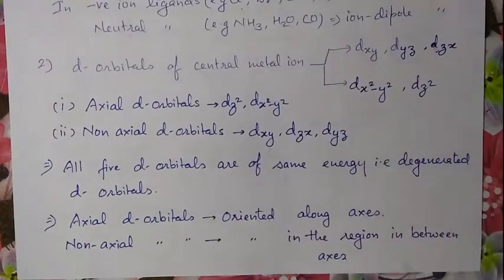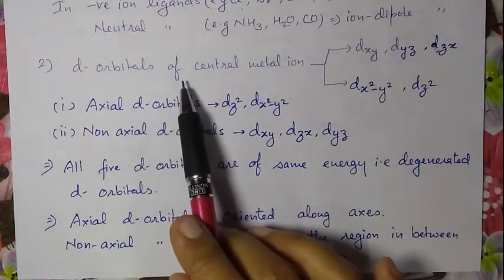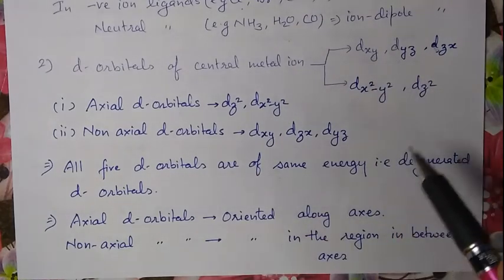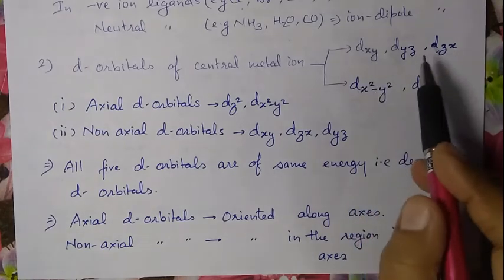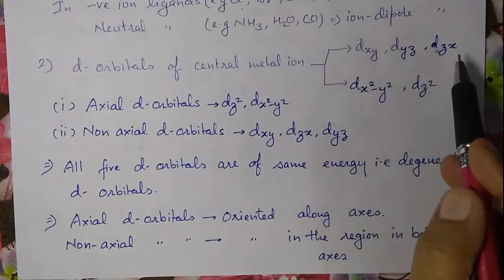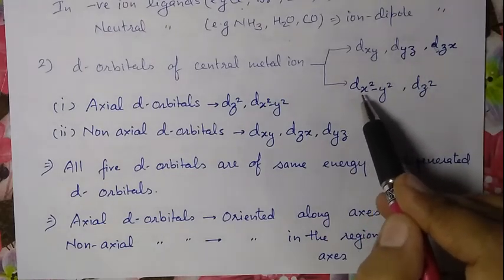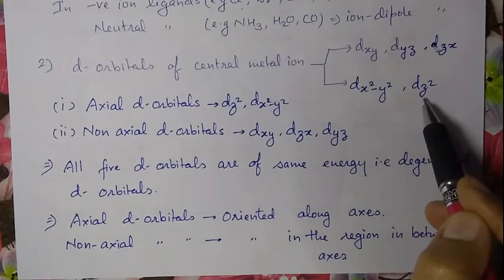Then come to the second point. As we know, the d orbitals present in the metal ion are of two types. There are 5 d orbitals: dxy, dyz, dzx, and then dx square minus y square and dz square.